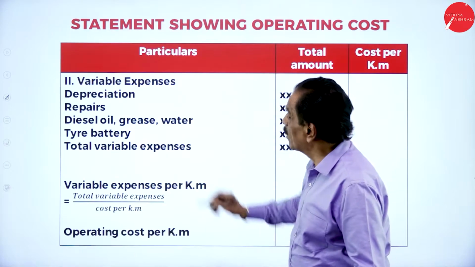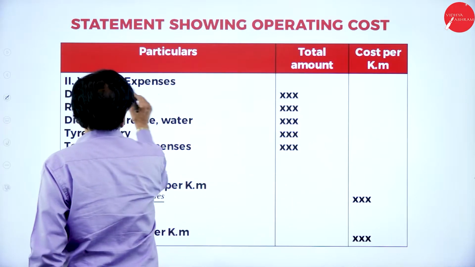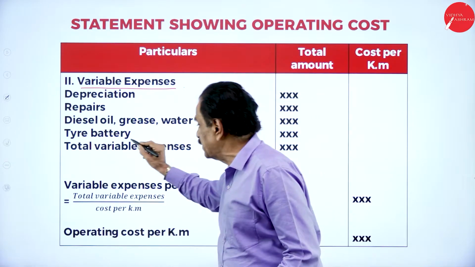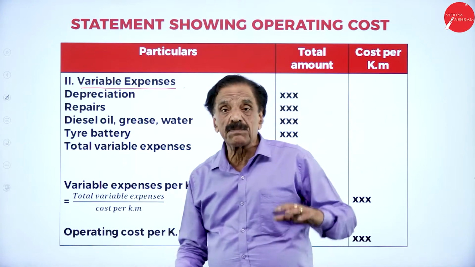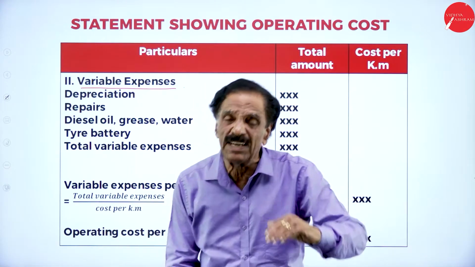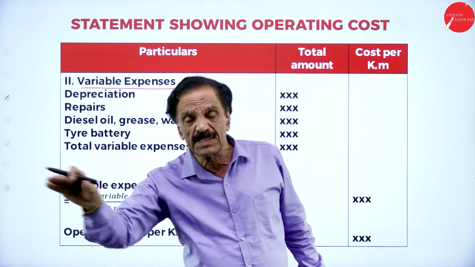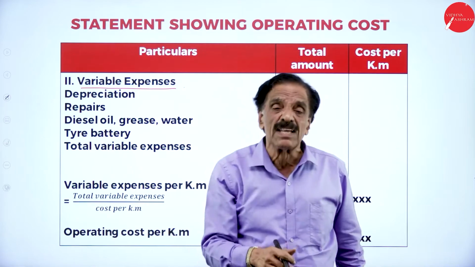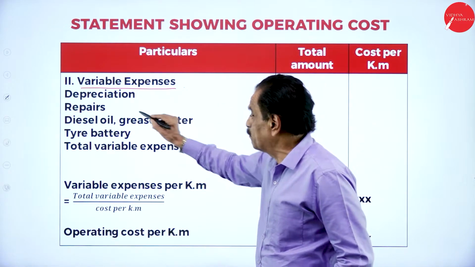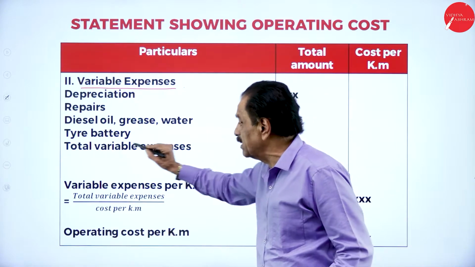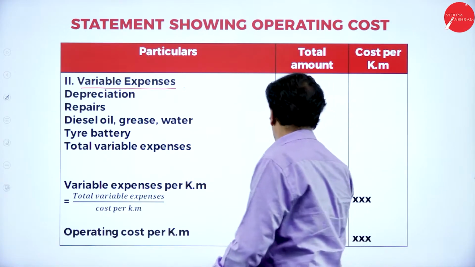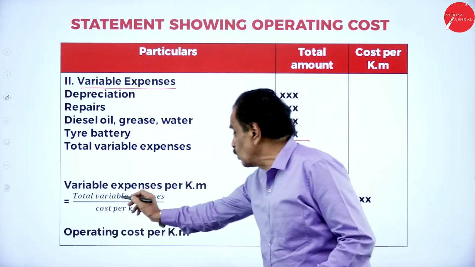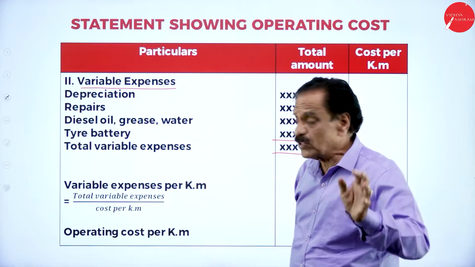Then we have got variable expenses: depreciation, repairs, diesel, grease and water, tire, battery, total variable. So what is depreciation? A fall in the value of the asset. The general formula: cost of the asset divided by life of the asset is the depreciation. Repairs and maintenance, diesel, grease and water, tire, battery, total variable expenses. Then variable expense cost per unit: total variable expenses divided by total kilometer run.